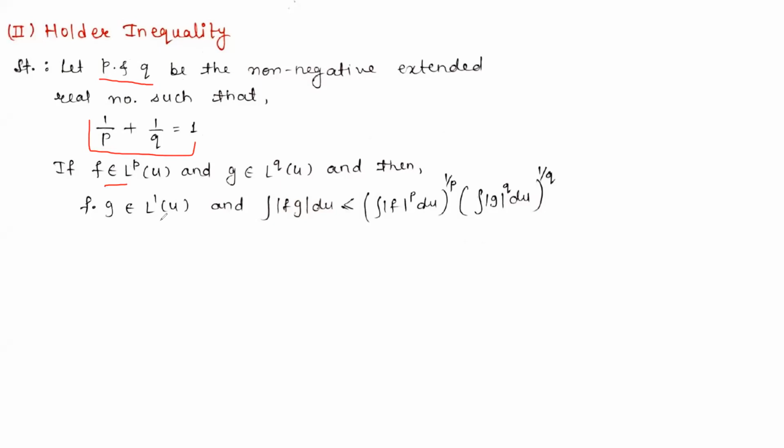If f belongs to the Lp space over U and g belongs to the Lq space over U, then we have to prove that f dot g belongs to the L1 space over U, and the integration of mod of f dot g du is less than or equal to the integration of mod f to the power p du to the power 1 by p multiplied by the integration of mod g to the power q du to the power 1 by q. So let's start with the proof.